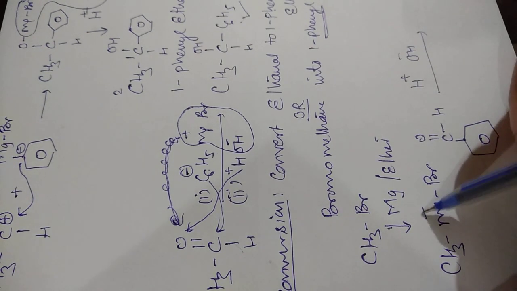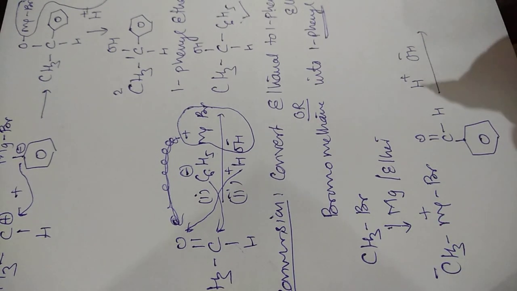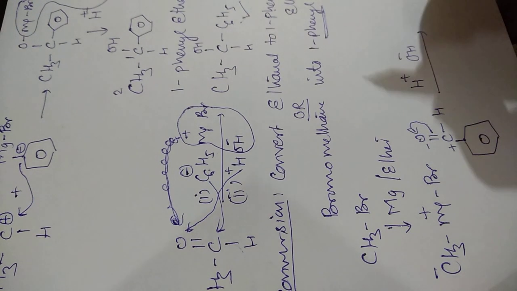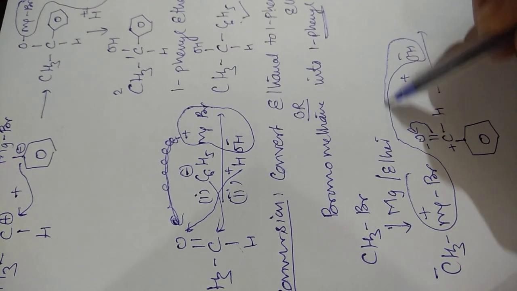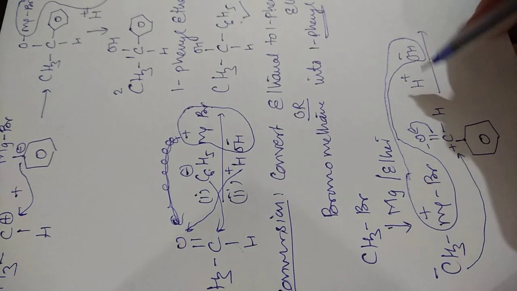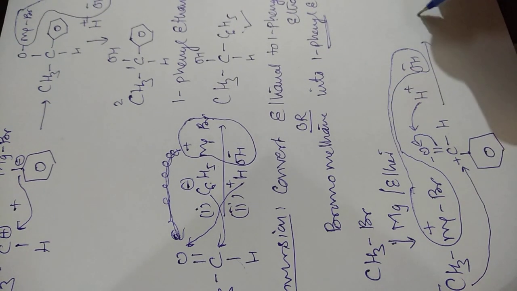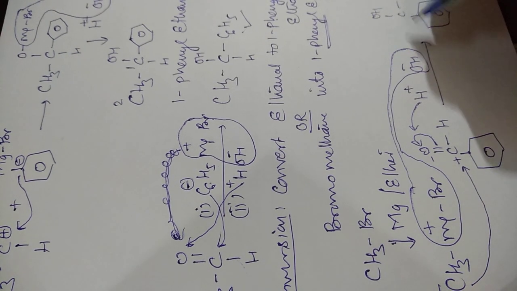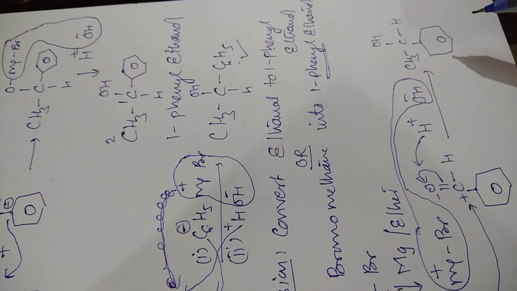So when we develop the charges, magnesium will be positive, carbon will be negative, and due to the electromeric effect, oxygen will be negative and carbon will be positive. This MgBrOH will be removed and CH3 will attack on carbon. H plus will move to the negative oxygen. As a result, the same product which was asked in the question will be obtained. This is 1-phenyl ethanol.